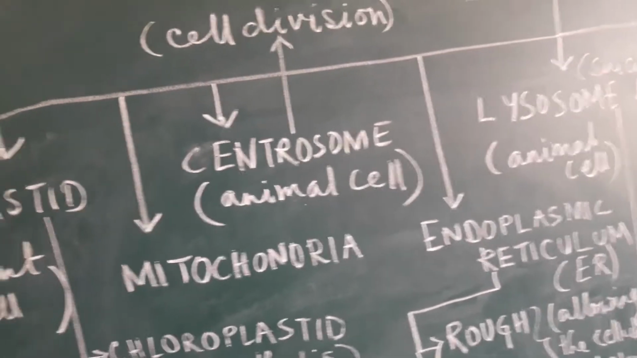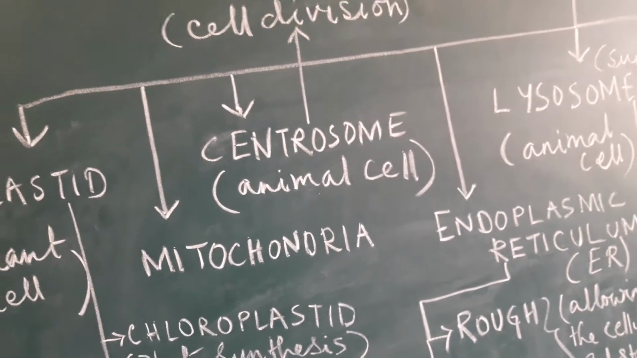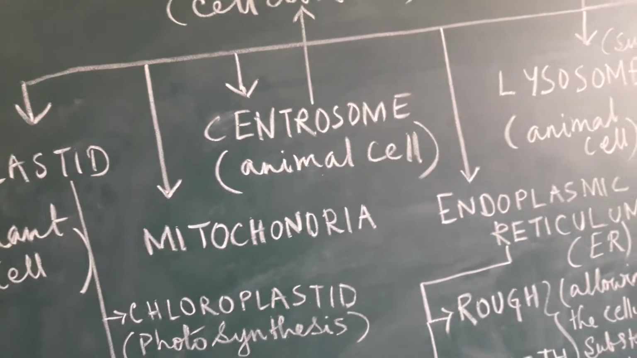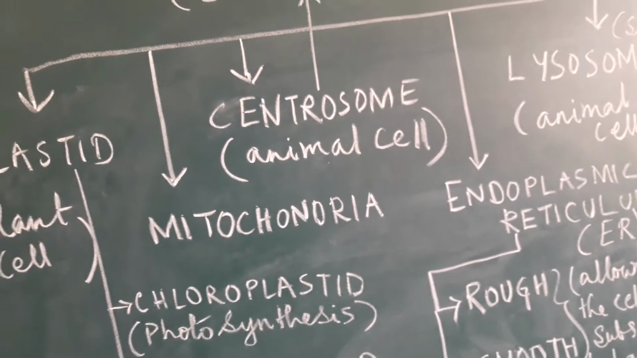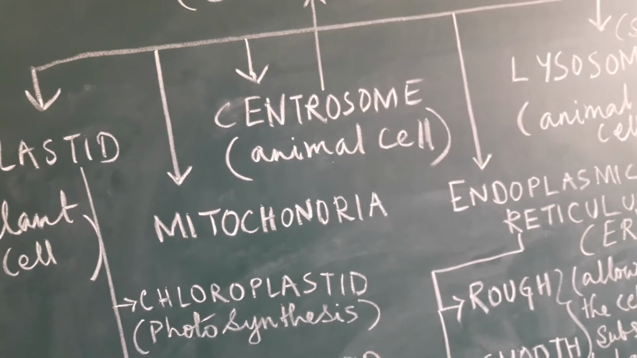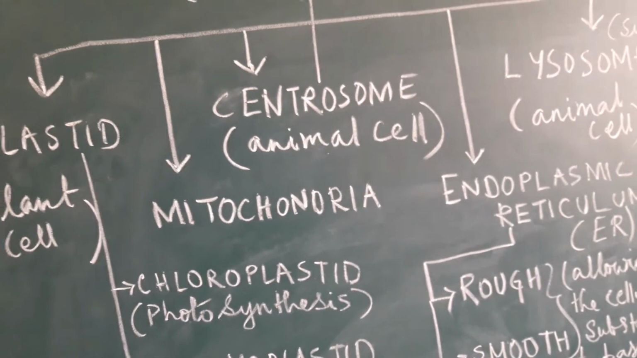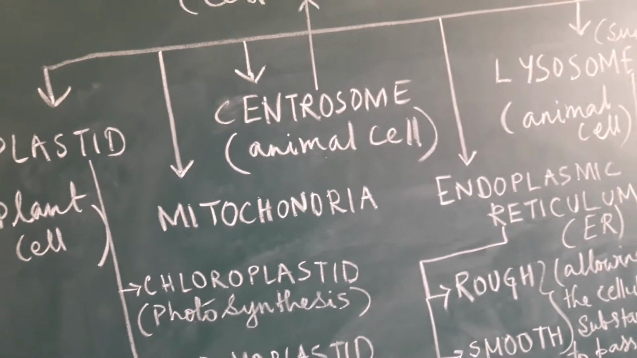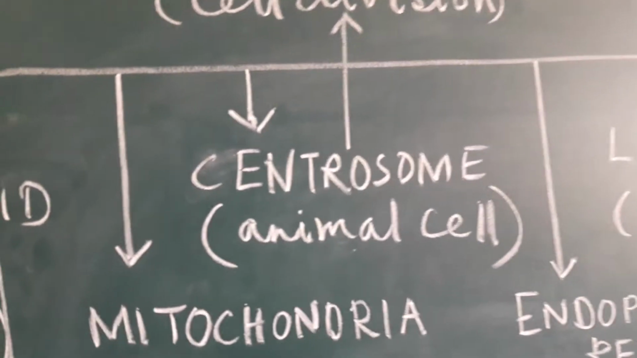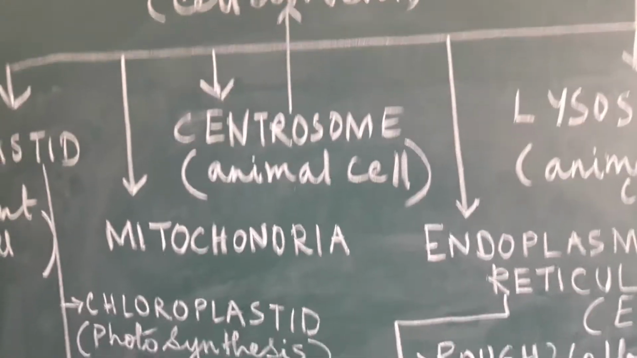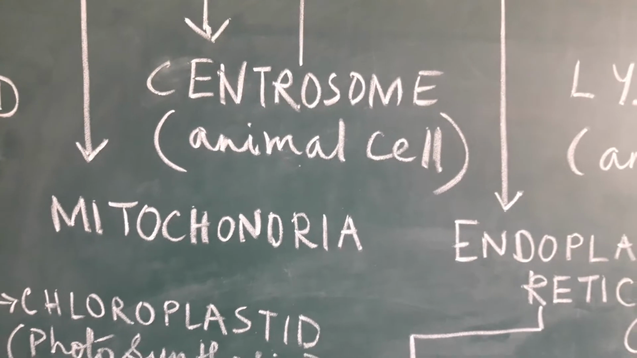Mitochondria is actually present in both the cells, that is both plant cell as well as animal cell, because it is that kind of part which is required for both the plants as well as the animals. Now why it is important, that I will come to you later on. Now next let us move on to the next part, which is called centrosome. This centrosome is present only in the animal cell and not found in the plant cell.